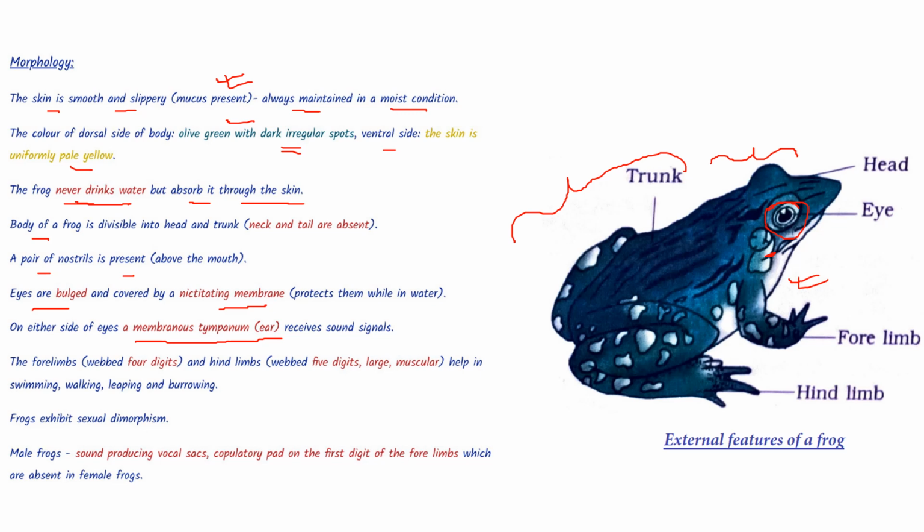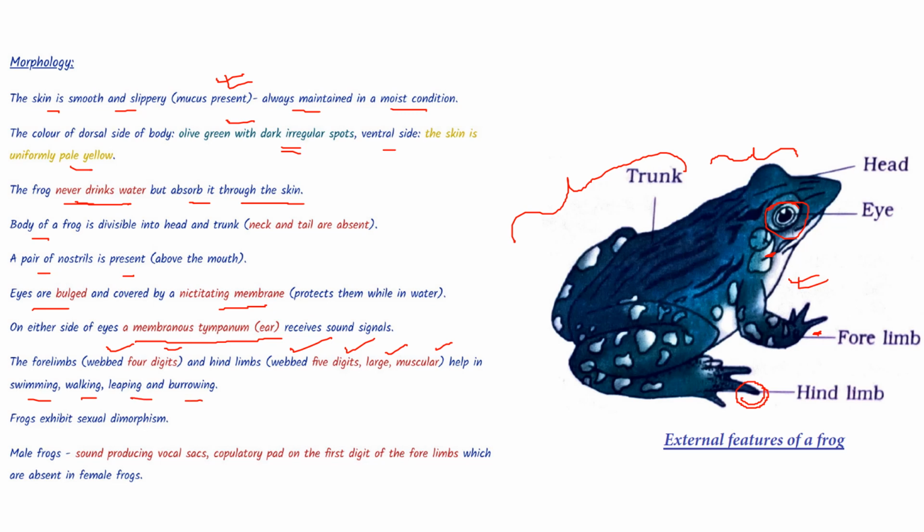The forelimbs are webbed with 4 digits and the hind limbs are also webbed but with 5 digits which are large and muscular. See this one. These are large muscular digits unlike those of the forelimbs because they help in swimming, walking, leaping and burrowing.